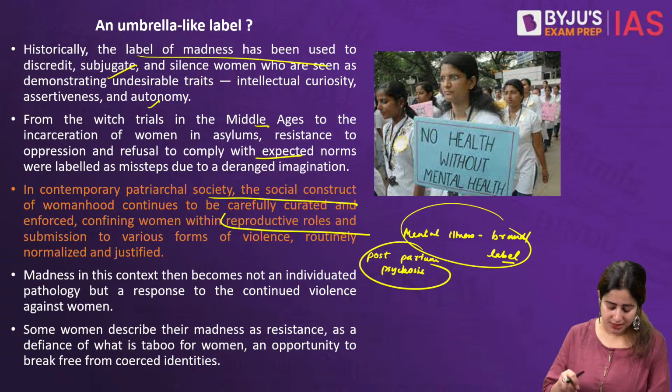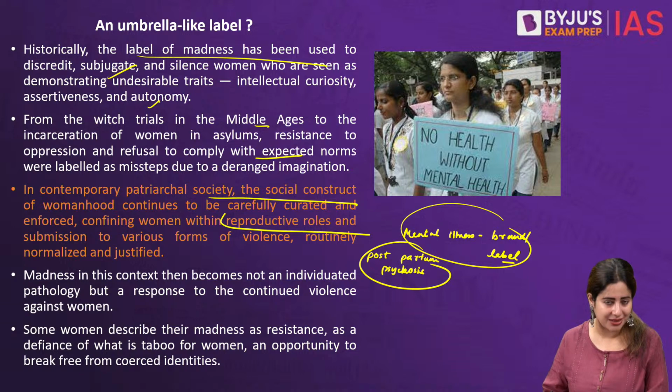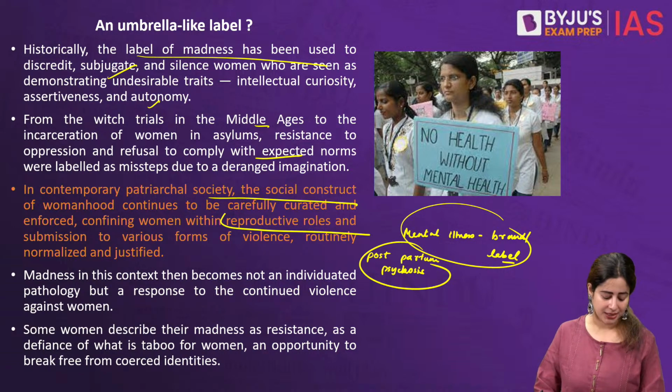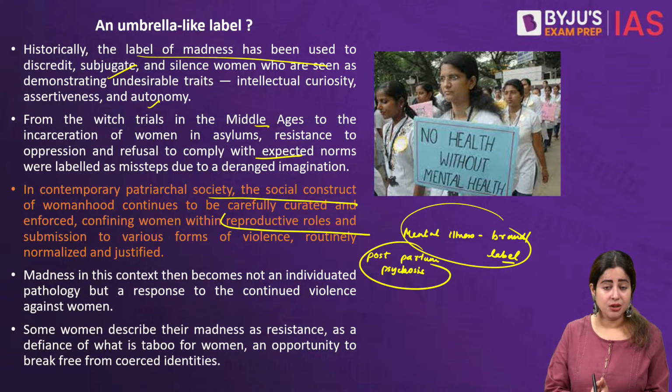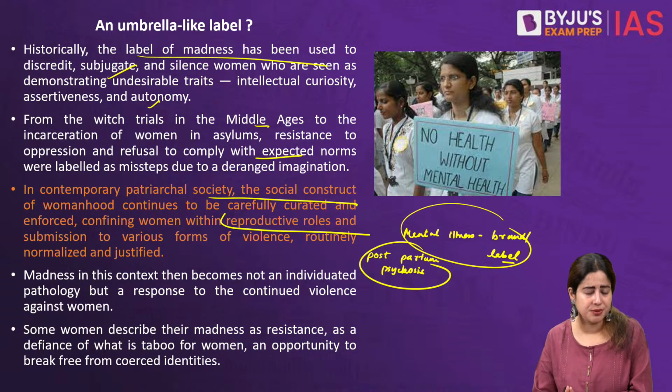So you see, it is in this context that we need to understand all the underlying narratives behind women's health problems. And let's also understand whether madness is a label given by society or whether it's happening because of continuous abuse and violence.